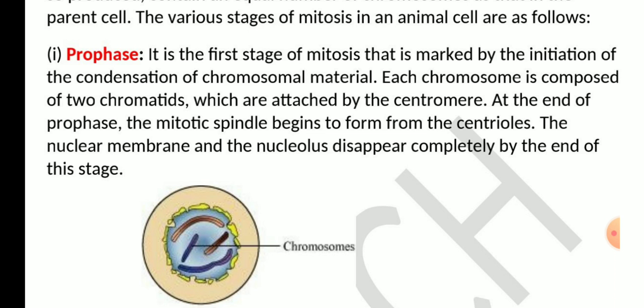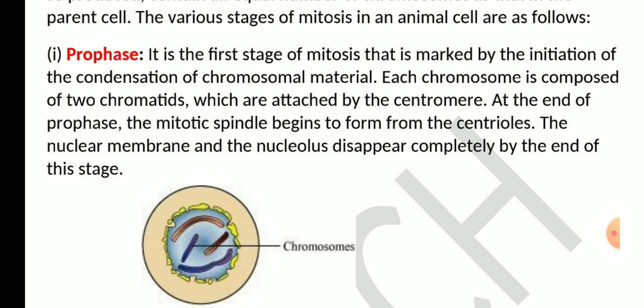Each chromosome is composed of two chromatids, which are attached by the centromere. At the end of the prophase, the mitotic spindle begins to form from the centriole.